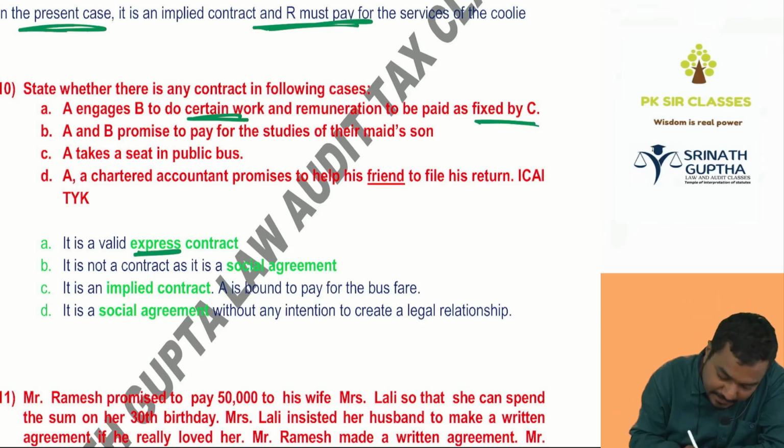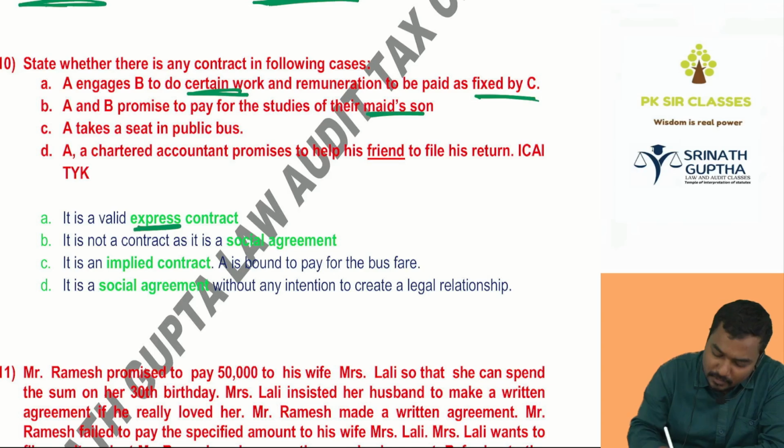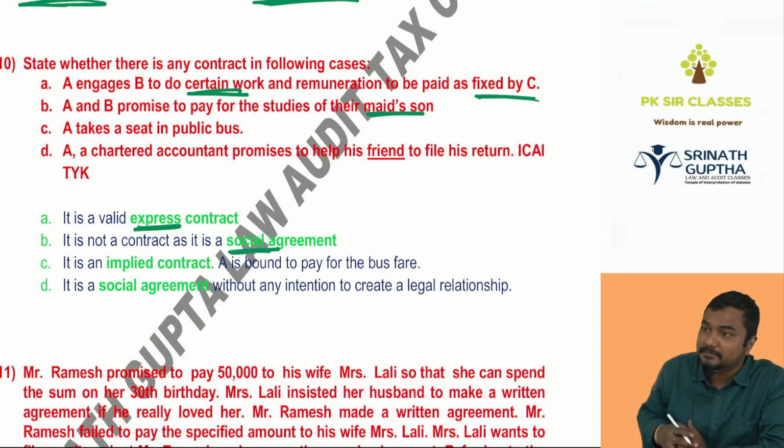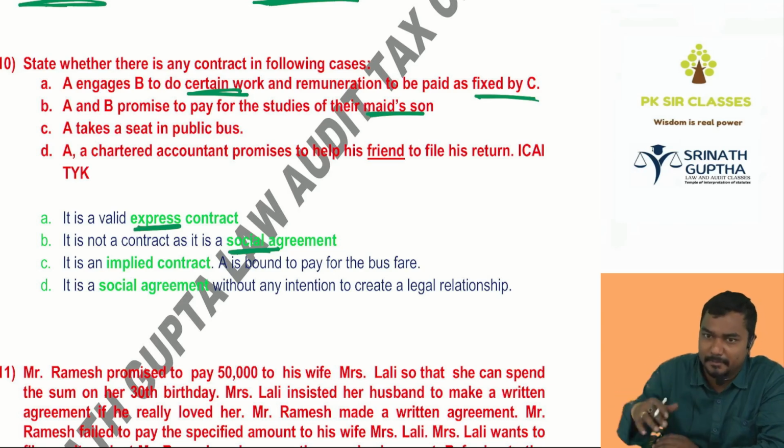Next, A and B promise to pay for the studies of their maid's son. Whose son, beta? Social agreement. Which agreement? Akka, we have to pay for the maid's son. I said okay, don't bring him to the domestic work, send him to school, and if you need any money, I will pay. Domestic or social agreement? Not domestic agreement. Social agreement. Domestic means only family members.